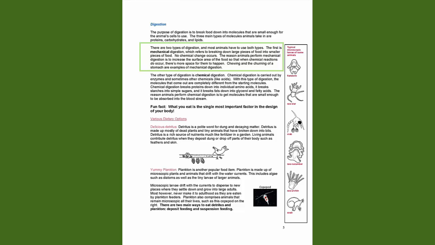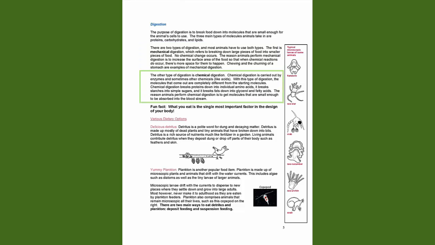No chemical change occurs. The reason animals perform mechanical digestion is to increase the surface area of the food so that when chemical reactions do occur, there's more space for them to happen. Chewing and the churning of a stomach are examples of mechanical digestion. The other type of digestion is chemical digestion.